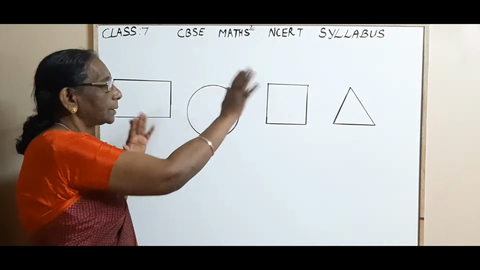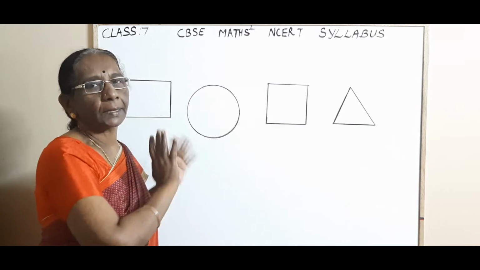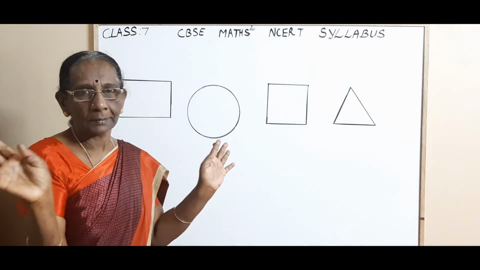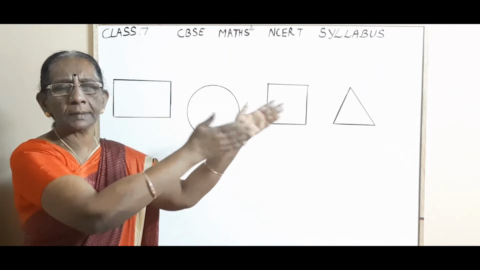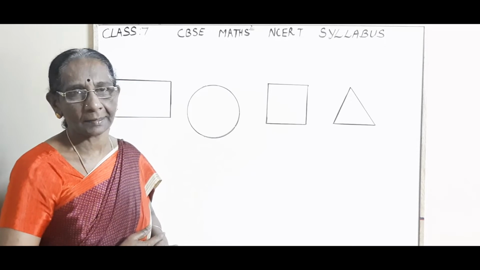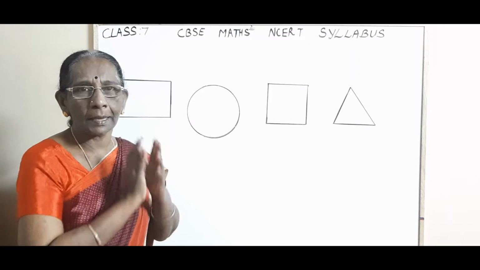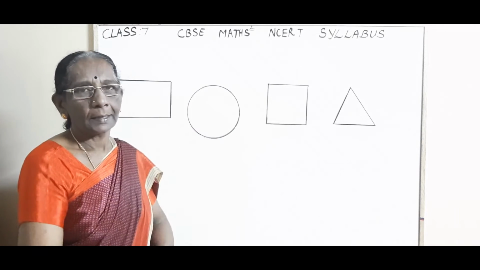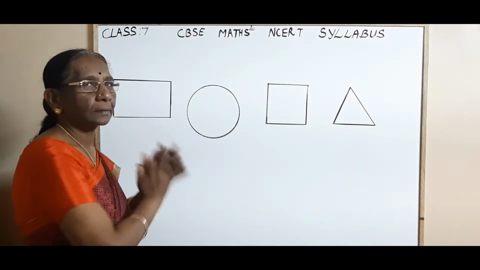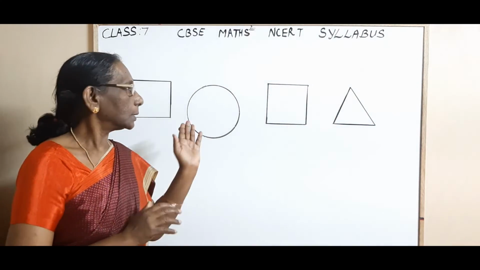So these plane figures, these simple closed curves, can be drawn only on a plane surface, either on a board, on a wall, or on a paper. These shapes are called two-dimensional shapes. They cannot stand in space. They don't occupy any space in the air. They have only length and breadth. These are the two dimensions of these shapes.